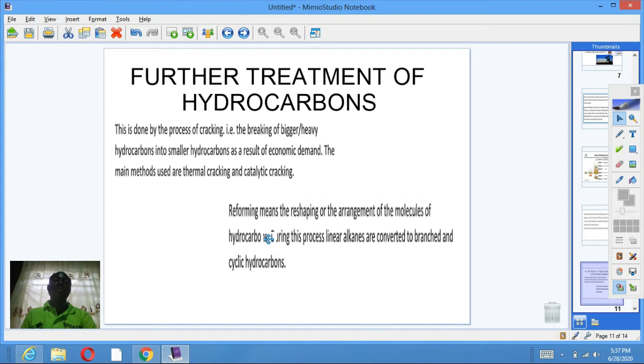Reforming is also under further treatment. It means the reshaping or the rearrangement of the molecules of hydrocarbon. And during this process, linear alkanes are converted to branched and cyclic hydrocarbons.